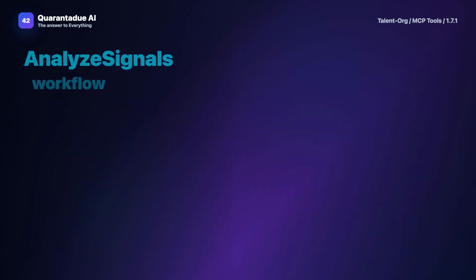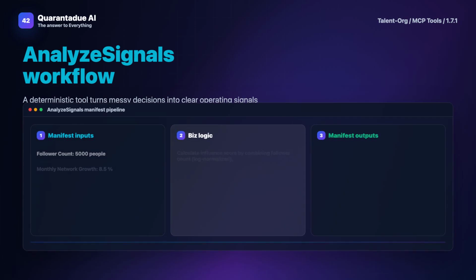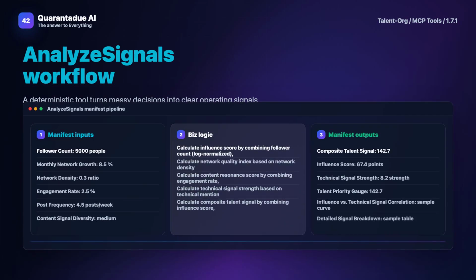You need to understand baselines. What's normal activity for a given role or industry, and then identify anomalies that signify real change. This is different from vanity metrics. A spike in GitHub stars might be noise, but sustained commit frequency paired with repository forks is a strong signal of technical leadership. The software ingests data from your configured platforms.